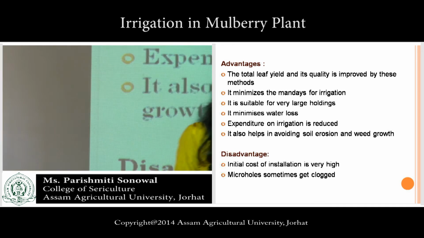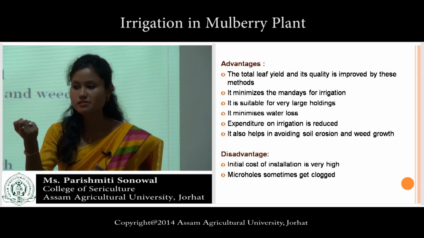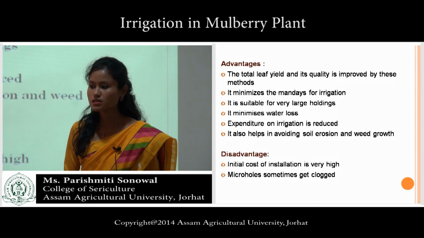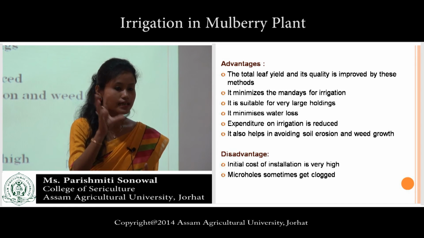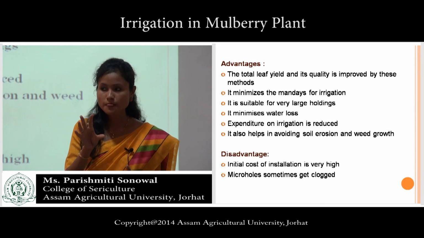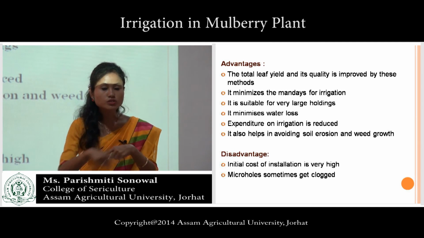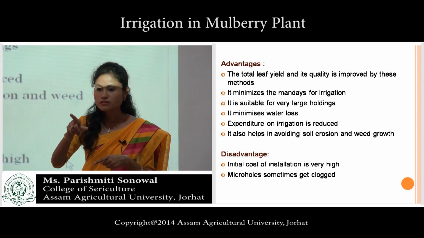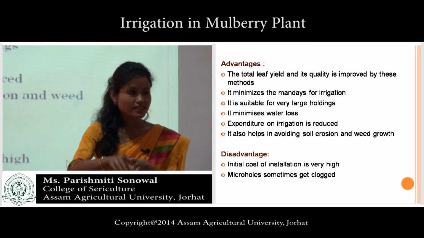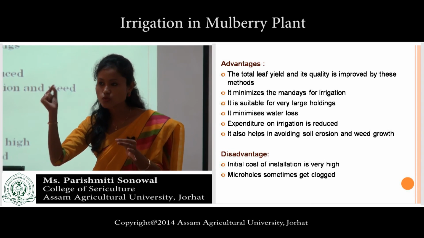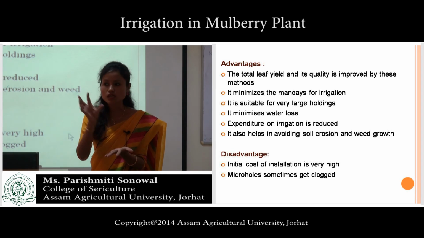This one is very important. The water comes out through some emitters. Those are called the dropper line. Sometimes those holes get clogged. Clogged means blocked. How? Sometimes the roots of the plant move and go into the holes. So sometimes roots may enter into that hole and it might clog the hole.